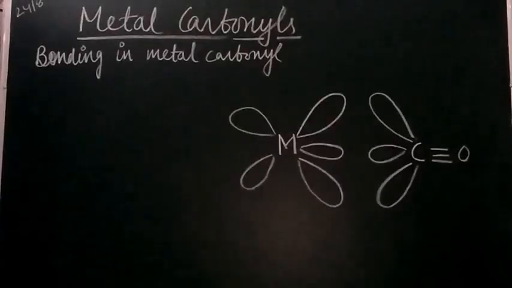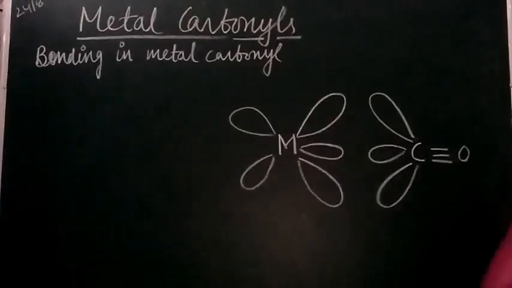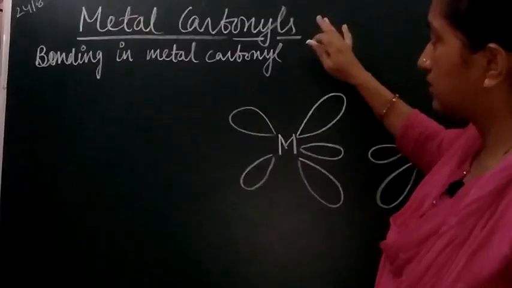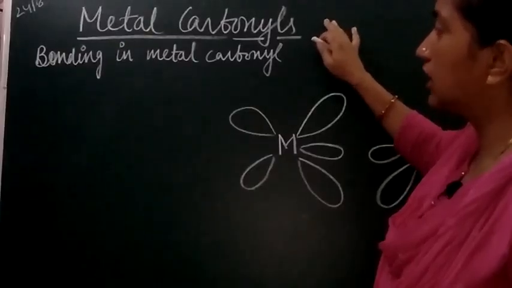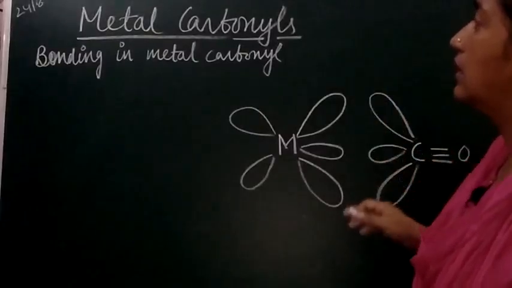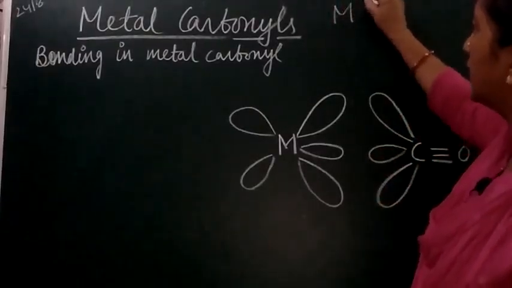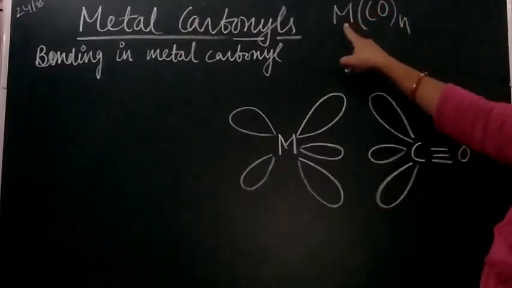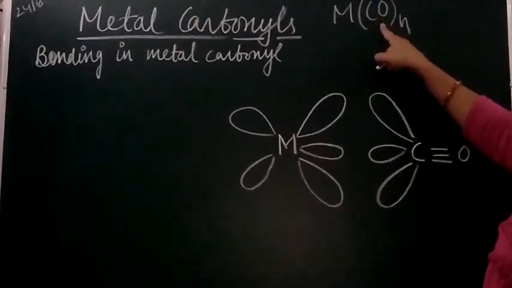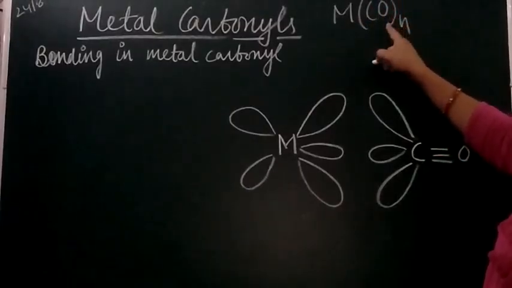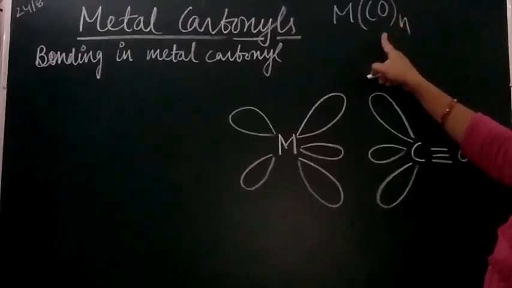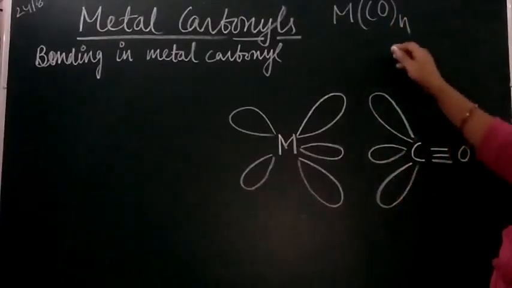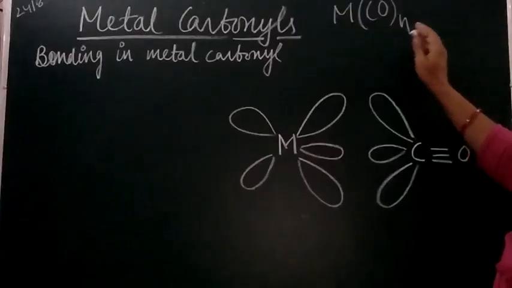Our next topic is now the metal carbonyls. Metal carbonyls are complex compounds which have carbonyl as a ligand. Here the carbonyl is a ligand, and it is a homoleptic complex, right student? And the structure of these complexes is also well defined, right?